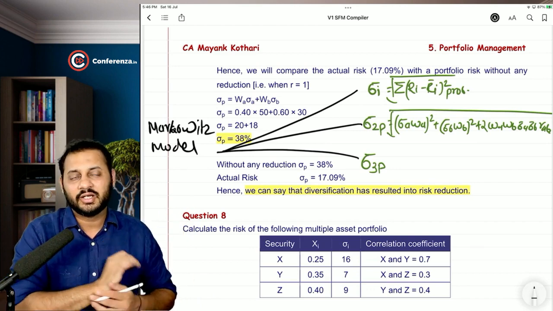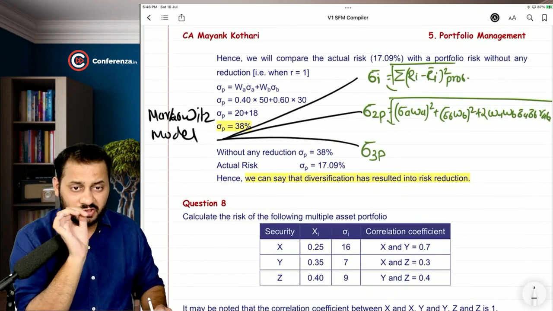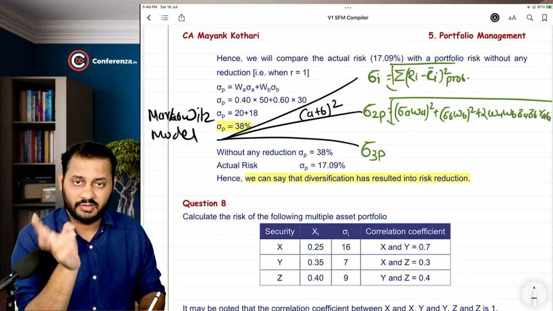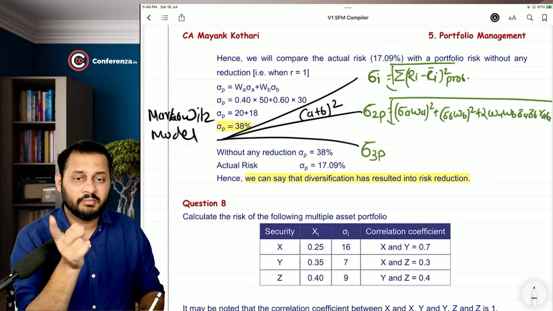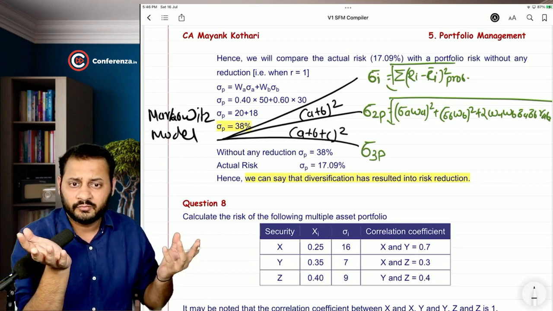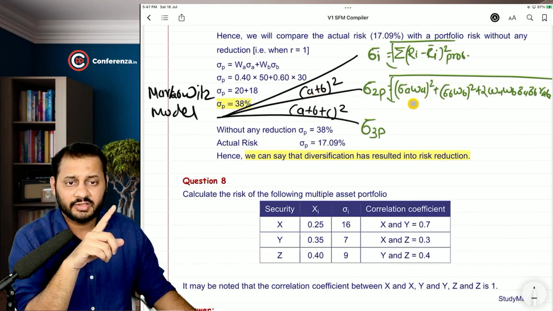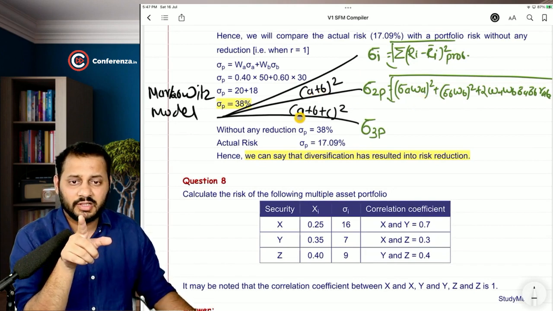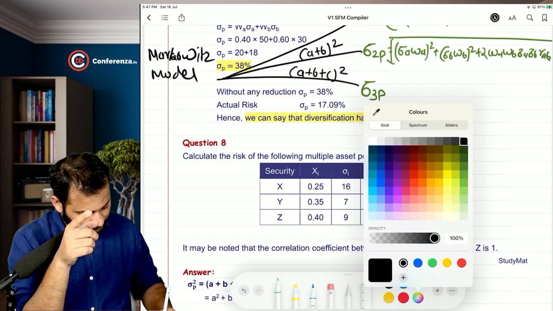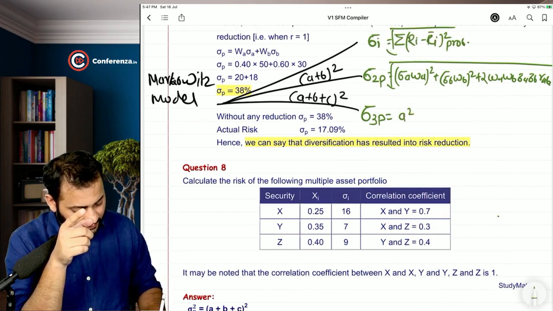Now the question is how to calculate the standard deviation of a portfolio having 3 securities. Remember, for 2 securities we had the formula A plus B whole square, with only 2 securities in the bracket. But now we will have A plus B plus C whole square. In the previous case, in place of A, we put standard deviation of A, weight of A. In a similar way, we are going to do it here.